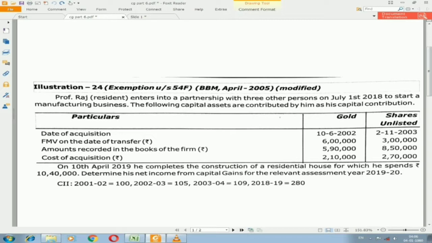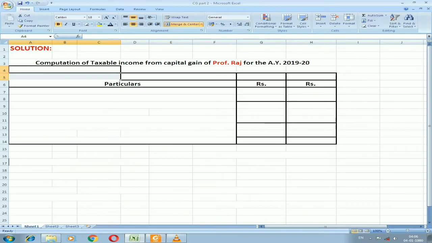We need to either make two particular formats for that, or in one particular format only, you can make two columns for two capital assets. Let us solve it. First, we are supposed to take the taxpayer or the assessee name. In this illustration, we have Professor Raj as the assessee or the taxpayer. Let us see the computation of taxable income from the capital gain of Professor Raj for the assessment year 2019-20.